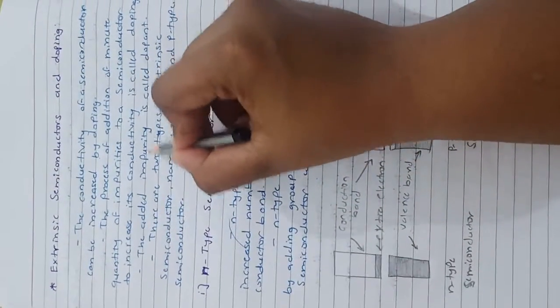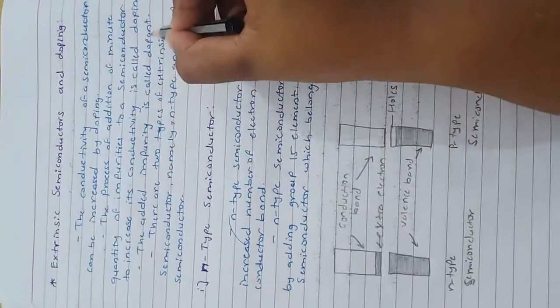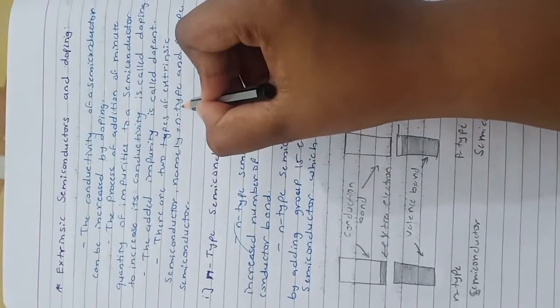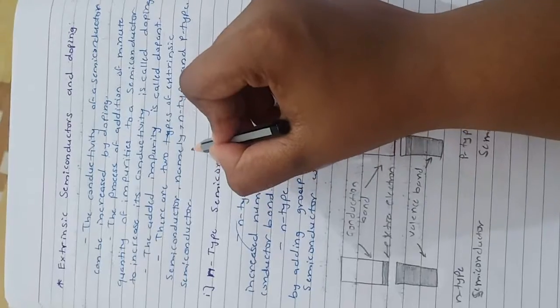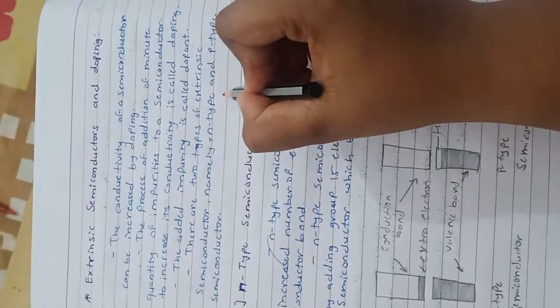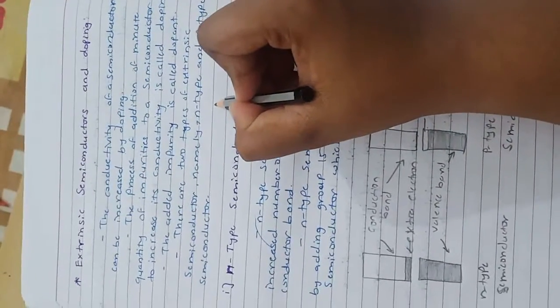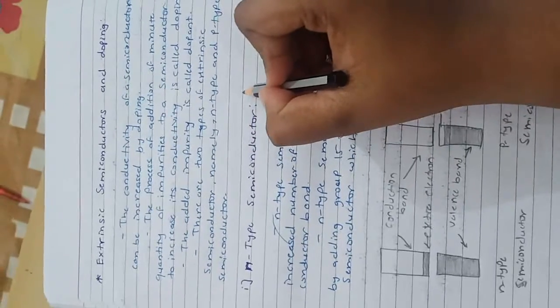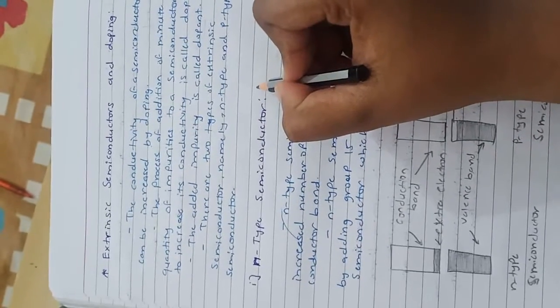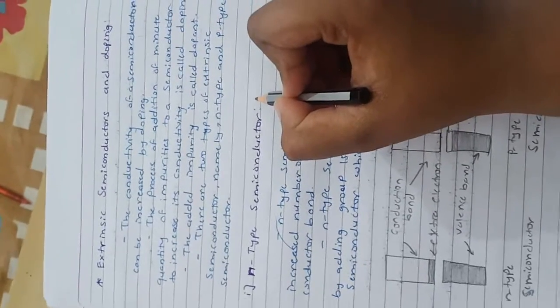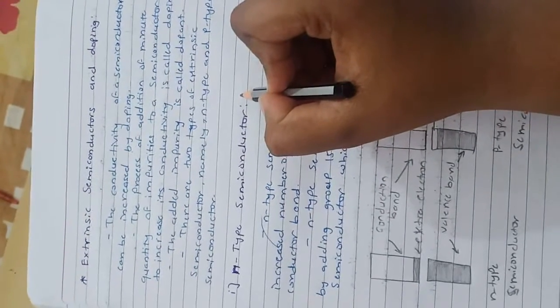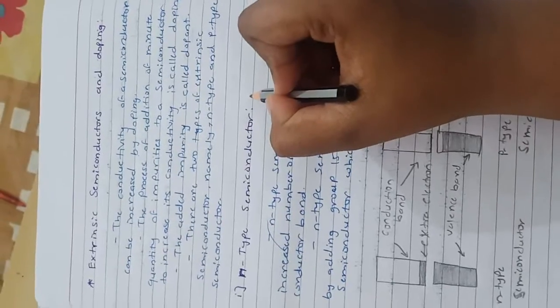The added impurity is called a dopant. There are two types of extrinsic semiconductor, namely n-type and p-type. A doped semiconductor having higher conductivity than a pure intrinsic semiconductor is an extrinsic semiconductor.